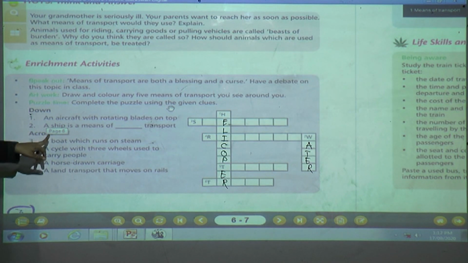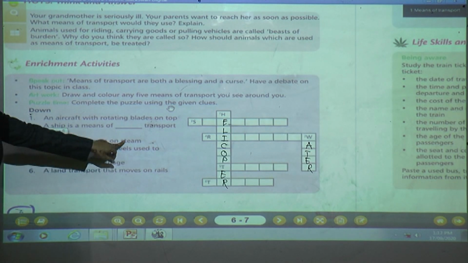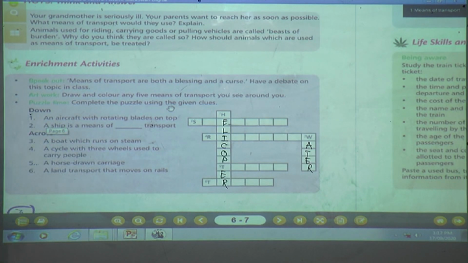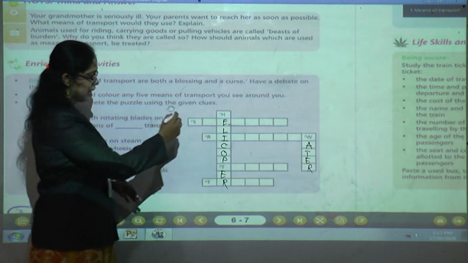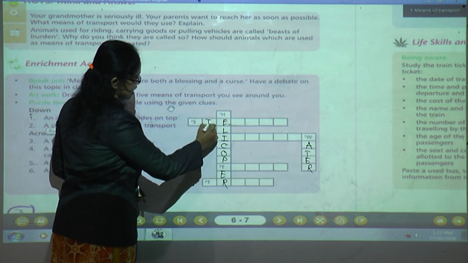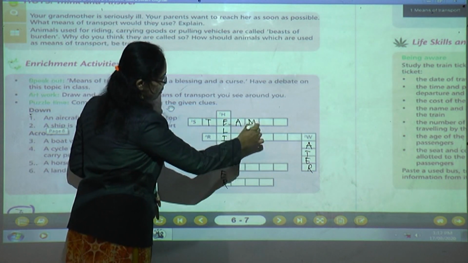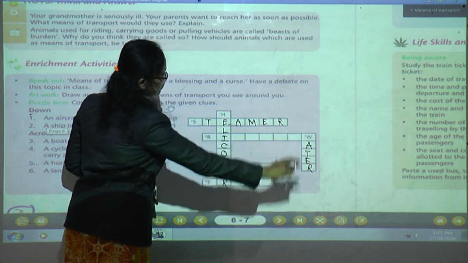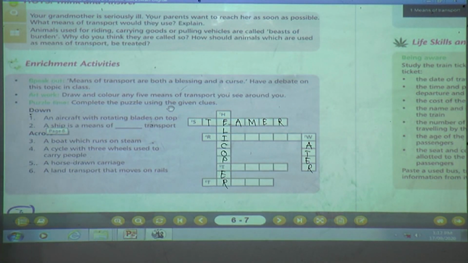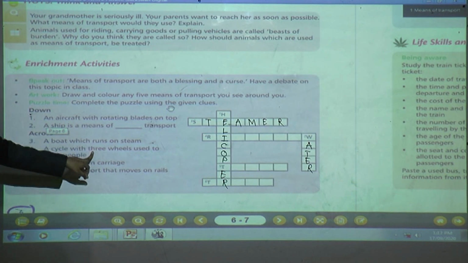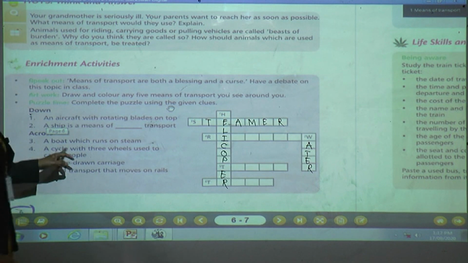Next we are going to solve across. A boat which runs on steam. Which boat runs on steam? Yes, children. Steamer. Understood? Next one is a cycle with 3 wheels used to carry people.